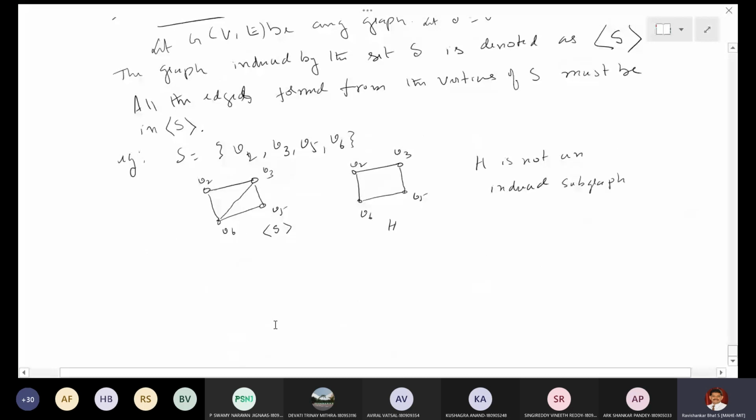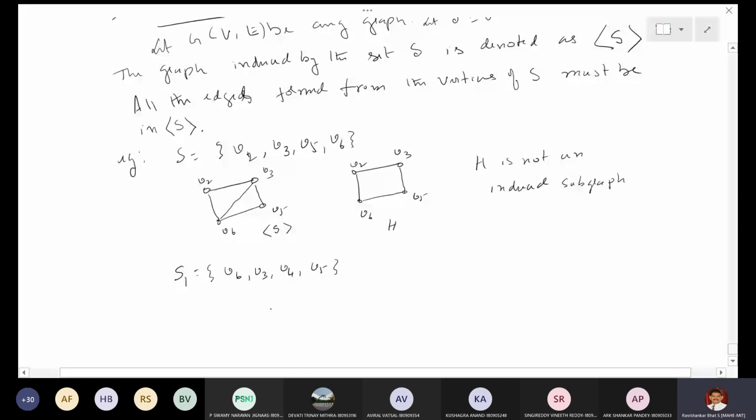Let me consider S1 as V6, V3, V4, V5. What is the graph that was formed?